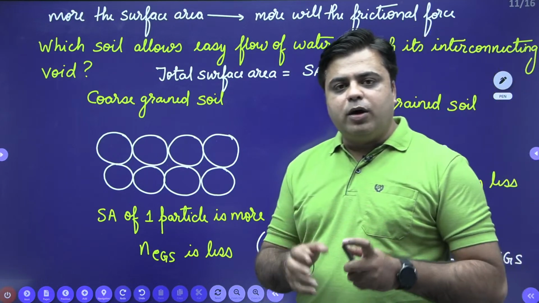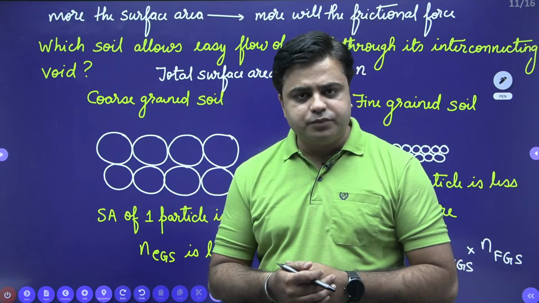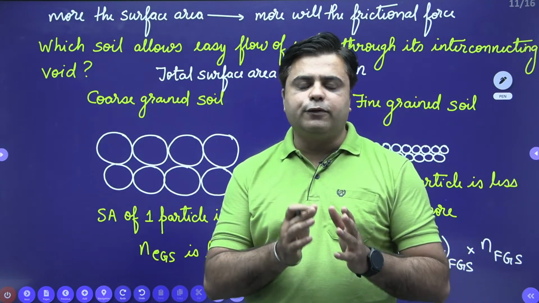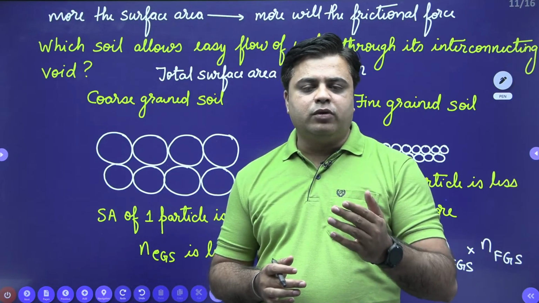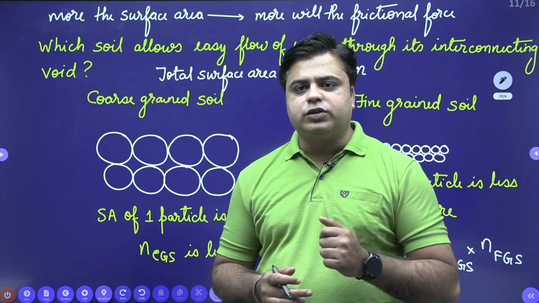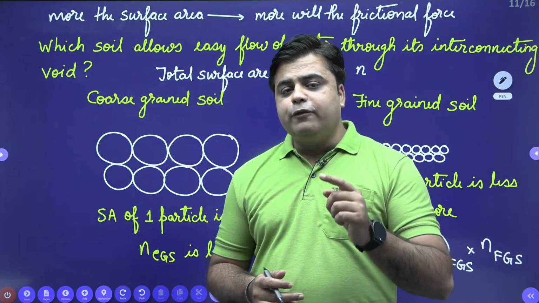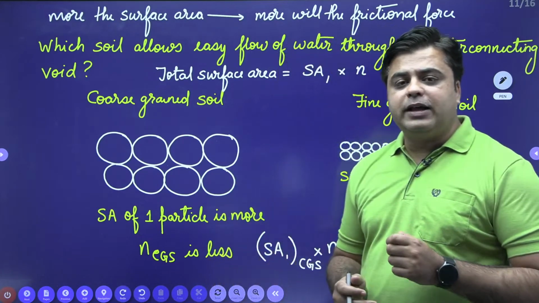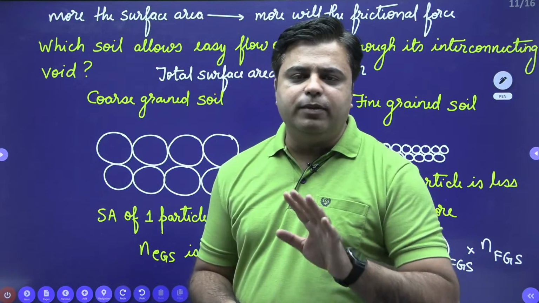For talking about the ease with which water flows inside the soil medium, we need to know about the surface area. If surface area of the soil medium is more, that soil medium is going to apply more frictional force over the flowing fluid, right? And if more frictional force is applied, it means that permeability of the soil medium will be less.